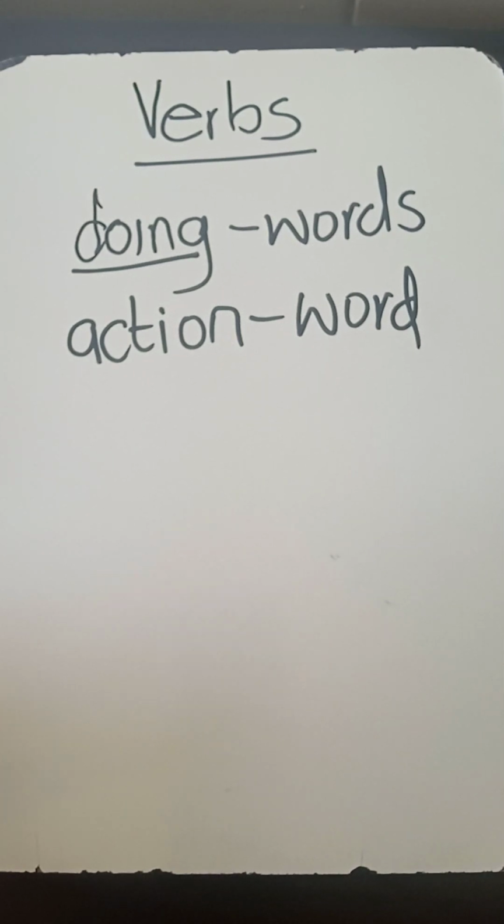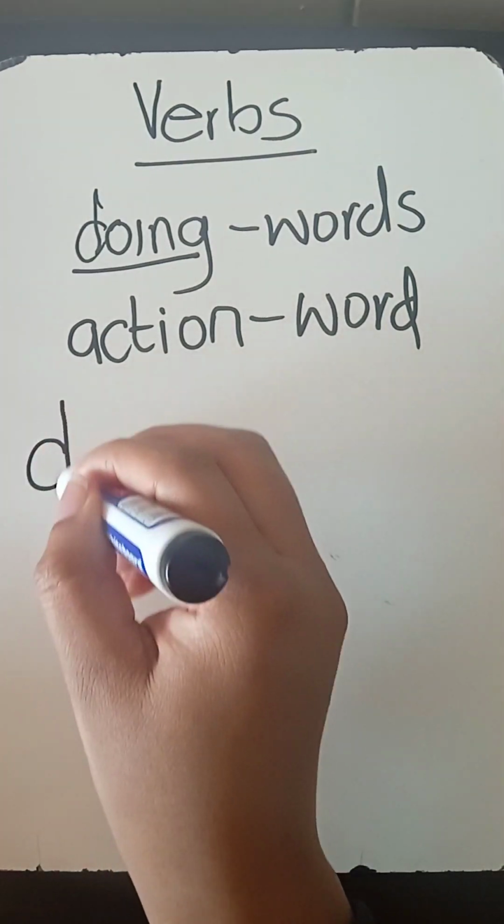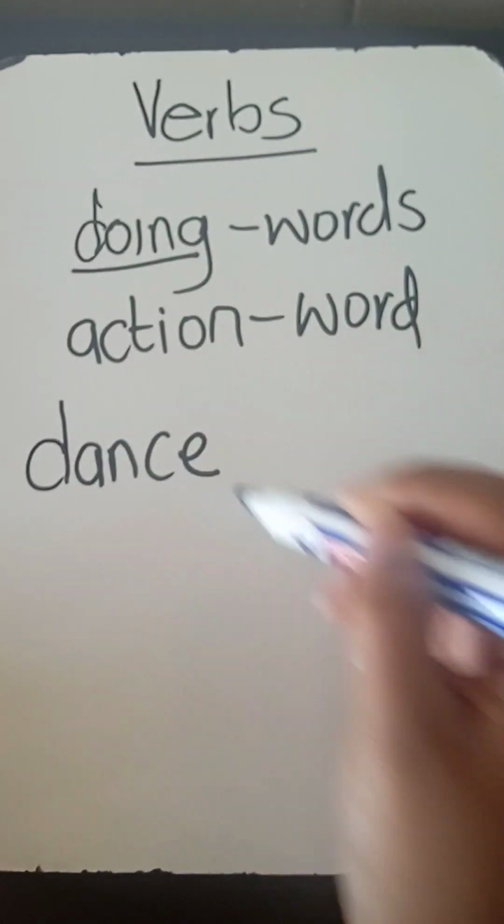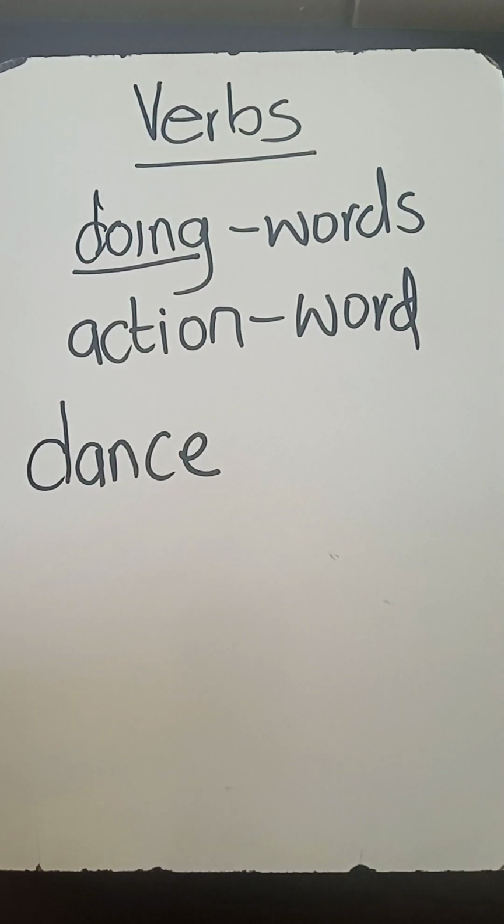Let's have examples. For an example, you may consider the following words. We have dance. Dance is something that a human being does. Usually people go to the dance, and they dance at home, wherever they learn how to dance. When you say a person dances, you're referring to an action that a person does, which is why we say dance is a verb, because it is a doing word or an action word. In other words, it describes an action that a person does.